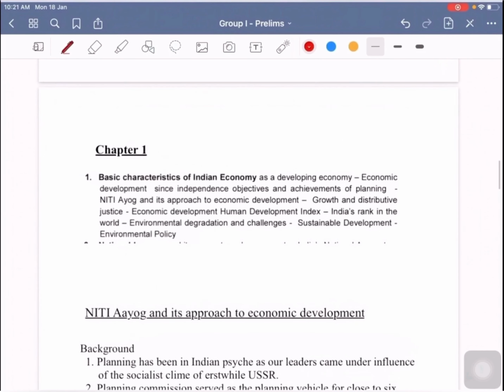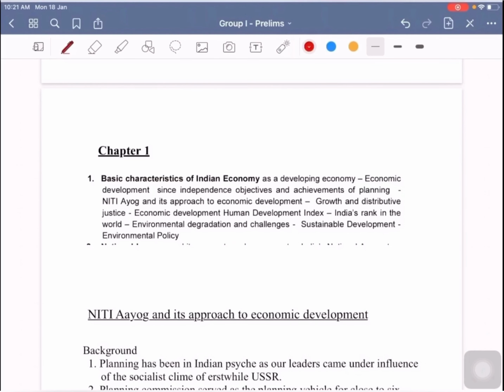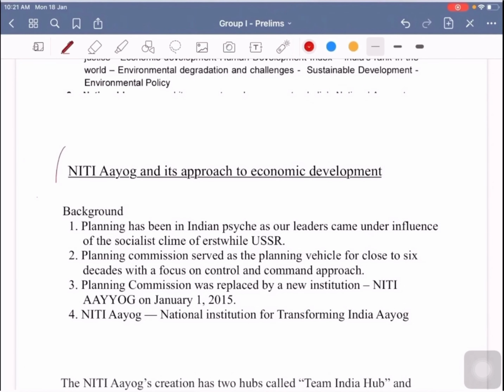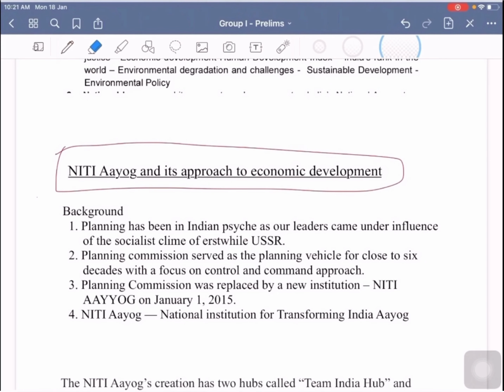As part of today's video lecture, we will take up the first chapter, which is related to the basic characteristics of the Indian economy as a developing economy, and in the first chapter I will deal with Niti Aayog and its approach to economic development. This topic I will deal with in the first video of this series. So, Niti Aayog and its approach to economic development.